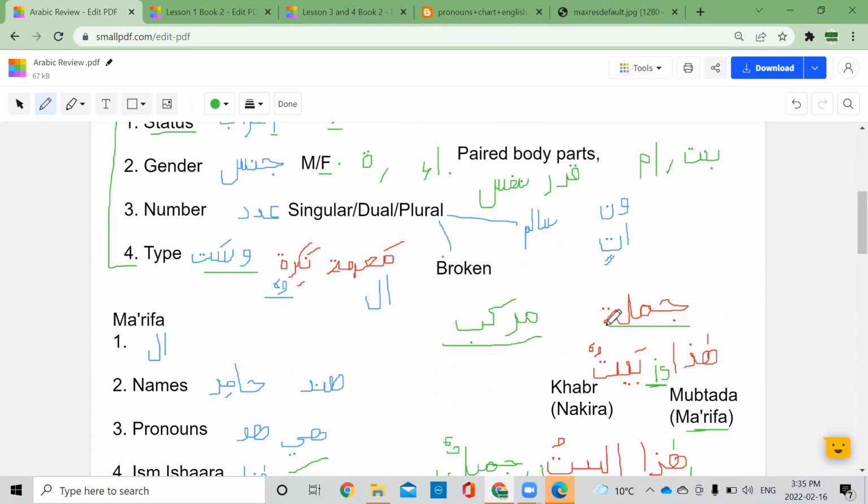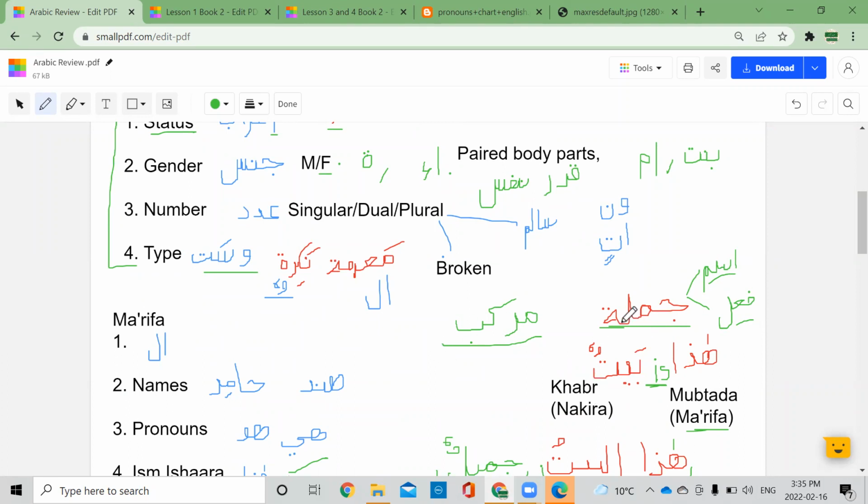So when it is a complete sentence, it's called a jumla. Okay. There are 2 types of jumla. We have jumla ismiya, which is nominal sentence, what we are looking at right now, and jumla fi'aliya, verbal sentences. We haven't gotten to this yet. Jumla ismiya will have mubtada and khabar. This is what a jumla ismiya has. Mubtada and khabar. Okay.